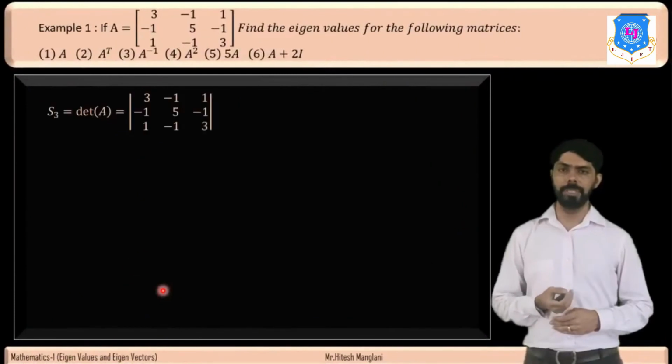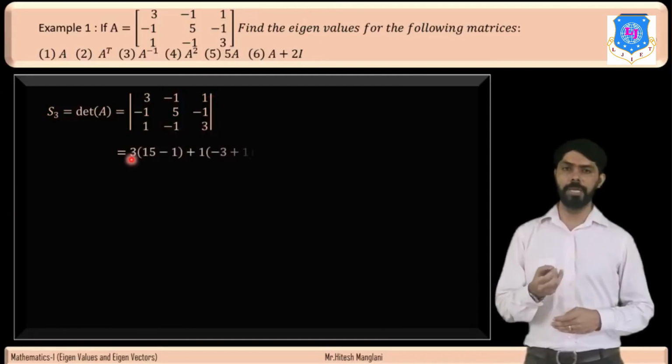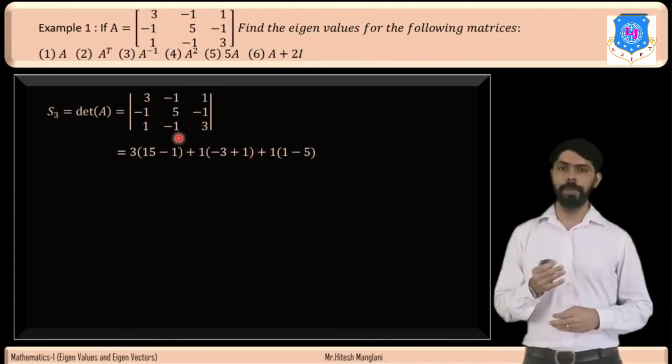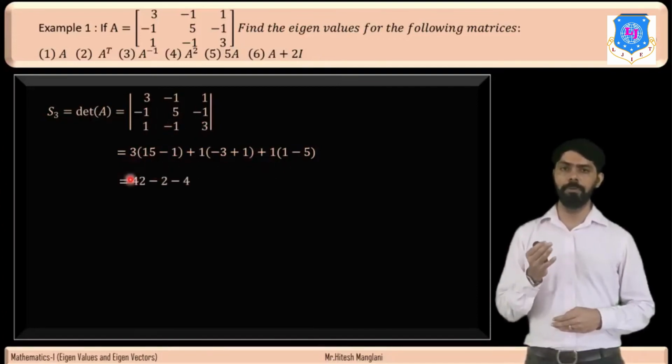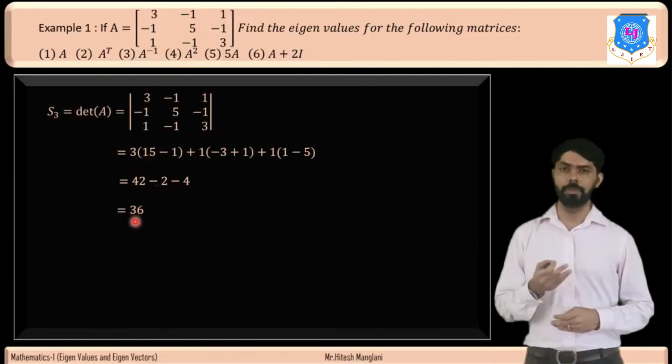Now we will find S3, which is the determinant of the given matrix. So the determinant of 3 minus 1 1, minus 1 5 minus 1, 1 minus 1 3. If we take the determinant of this matrix, it will be 3 in bracket 15 minus 1, plus 1 in bracket minus 3 plus 1, plus 1 in bracket 1 minus 5. If we simplify this, then 3 into 14 will be 42, then minus 2 into 1 will be minus 2, then 1 minus 5, that is minus 4 into 1, will be minus 4. So 42 minus 6 will be 36. So the answer of S3 is 36.